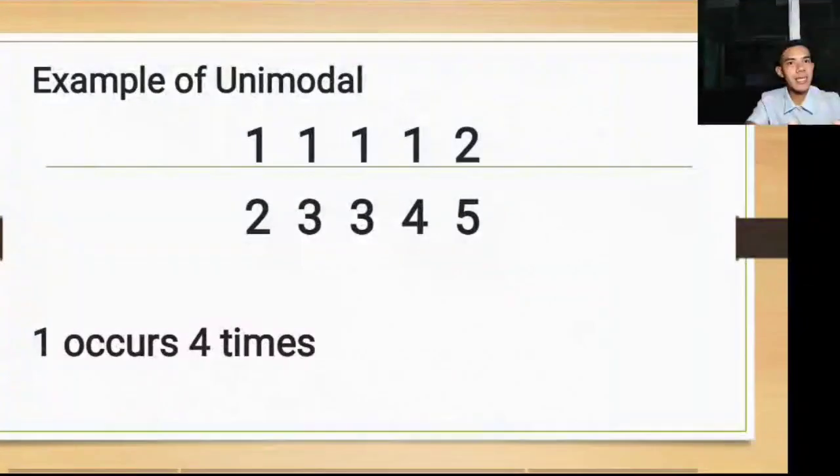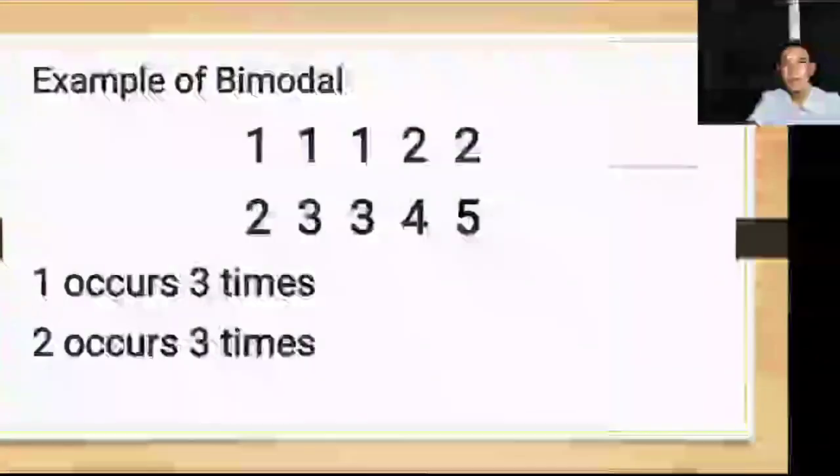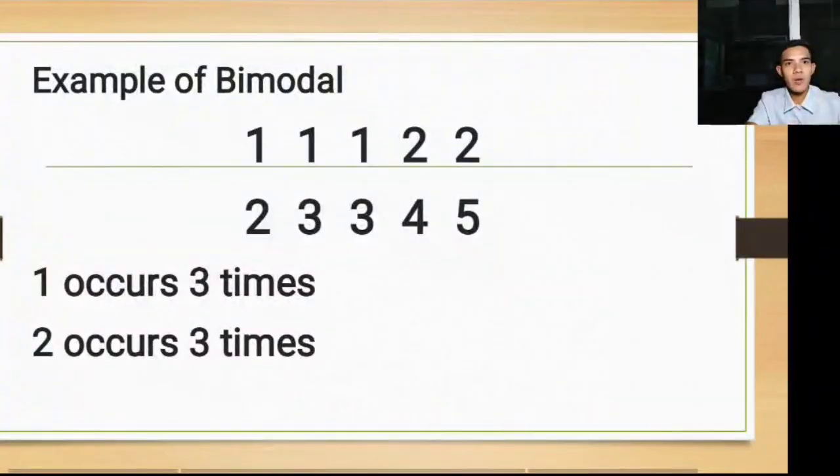Okay? So, iisa lang naman siya na maraming beses na ulit. So, it means unimodal. Isang number na naulit ng napakarami. We have what we call also bimodal. Okay, you consider 1, 1, 1, 2, 2, 2, 3, 3, 4, 5. So, 1 occurs 3 times, 2 occurs 3 times as well. So, ibig sabihin, dalawang number na magkasing pareho ng dami at sila yung pinakamarami from the others. So, it means bimodal.